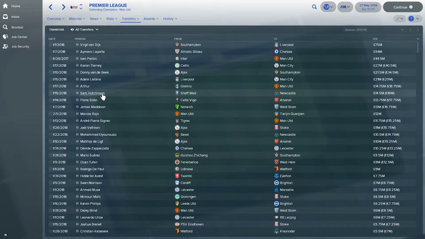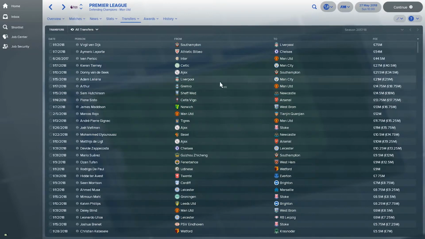Sam Hutchinson, I'm not familiar with Sam Hutchinson. He has joined Newcastle from Sheffield Wednesday. A player from Celta has joined Arsenal, Pione Sisto. Then we have Marcos Rojo's transfer here and Pierre Gignac. Let's see what else we see interesting here.